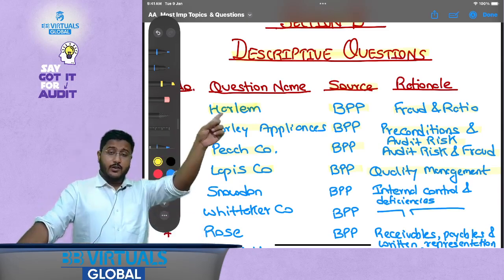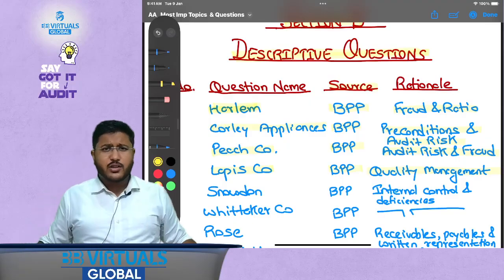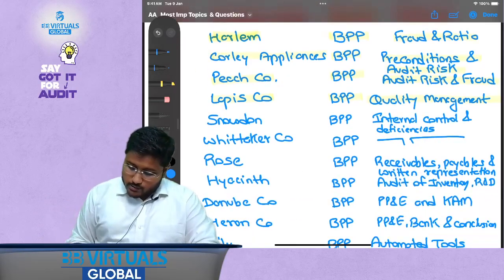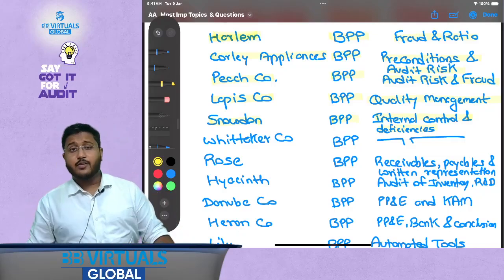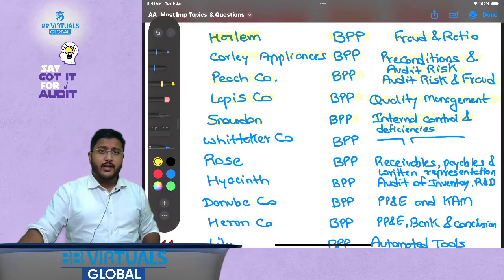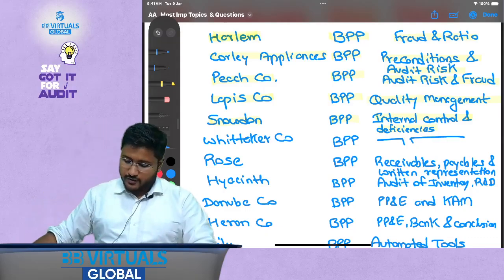Then Lapis Company, BPP, this talks about quality management. We discussed EQR before, but now we are going to discuss quality management. Is it important? Yes. Then Snowdon from BPP, this talks about internal controls and deficiencies. So this will have a descriptive way of writing how you need to identify the internal control issues and how you need to report on the deficiencies identified.